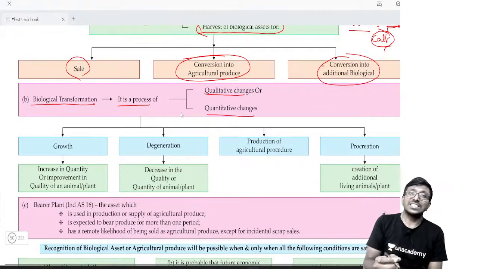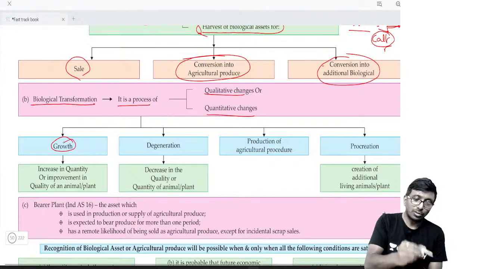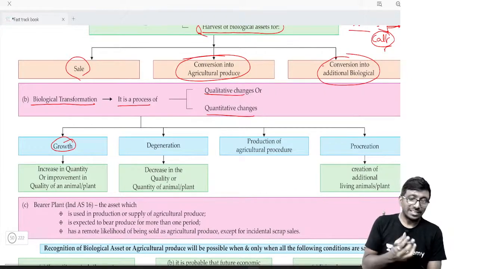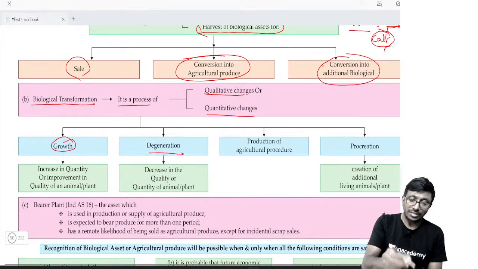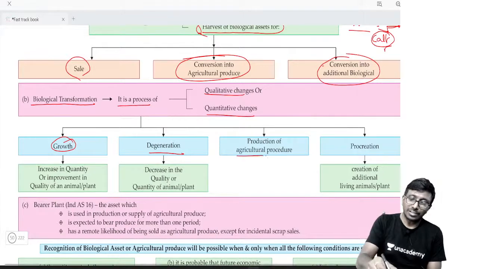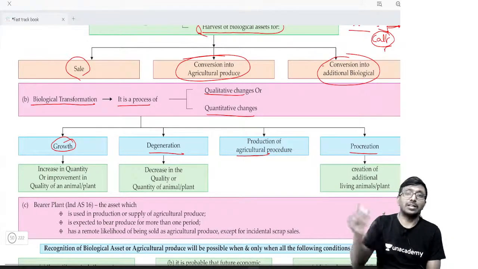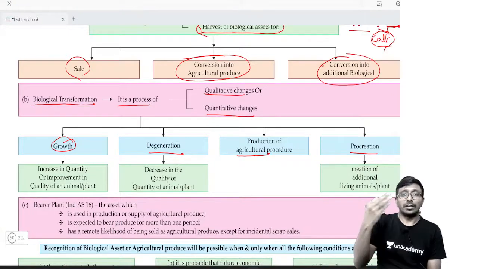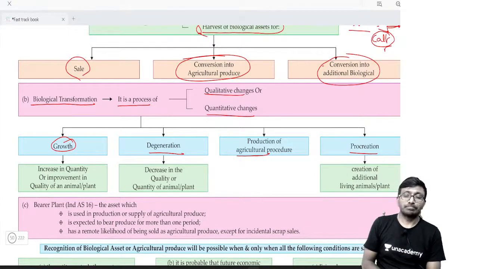So how can that change happen? It may happen by growth, an increase in the quantity or improvement in the quality of the animal or plant. Degeneration means a decrease in the quality or quantity of the animal or plant. Your management will help in many ways: production of agriculture produce, procreation, that is giving birth, and creation of additional biological assets that you are going to get.